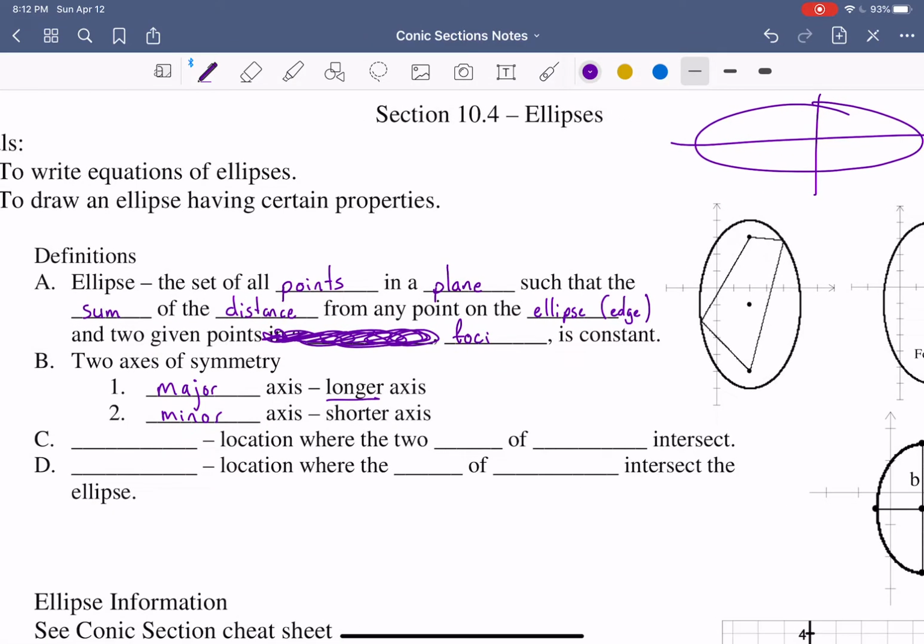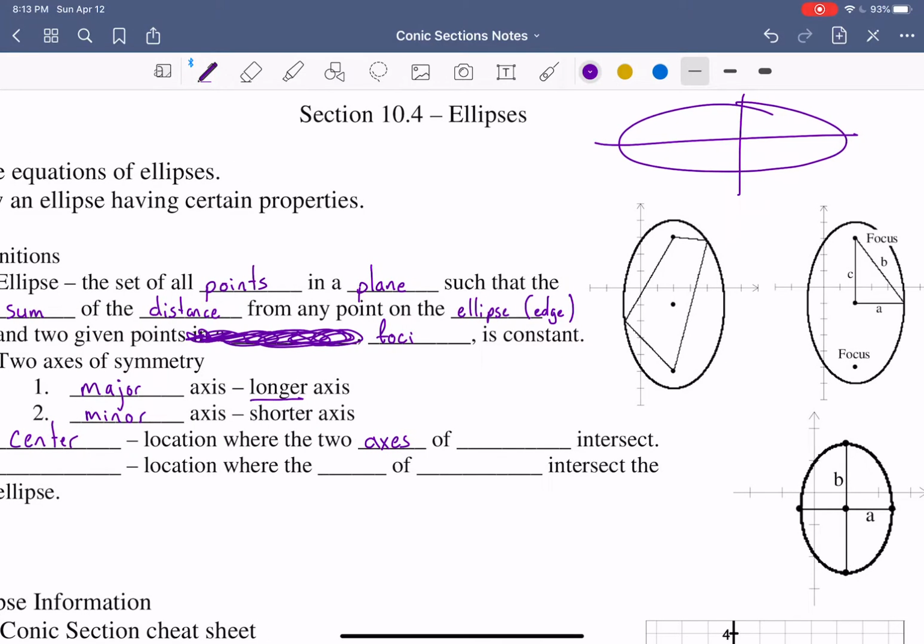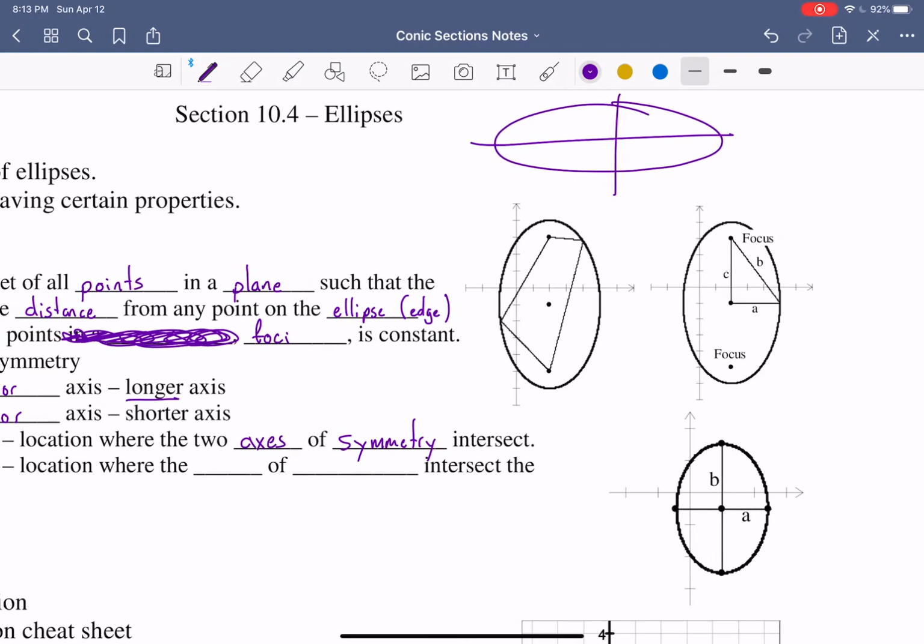So the center of the ellipse is the location where the two axes of symmetry intersect. Here we can see the major axis and the minor axis, and they intersect at point C, which is the center.